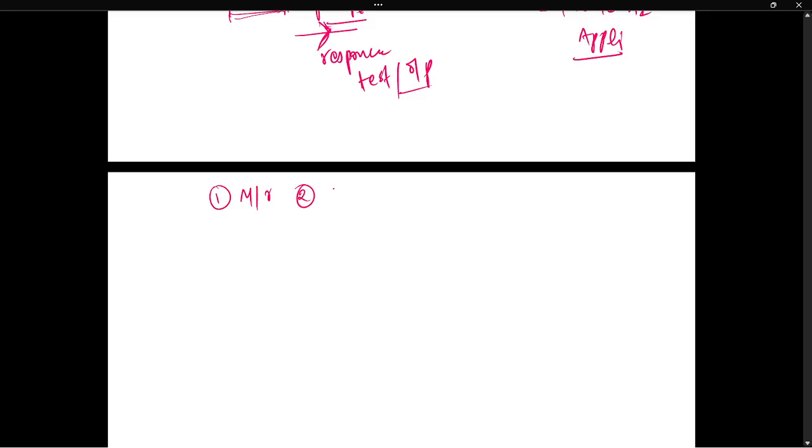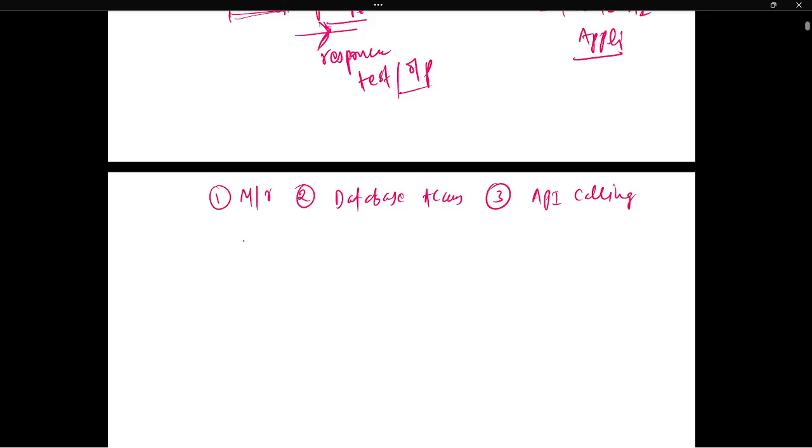Second you need database access for RAG related things. Then we need API calling. Then we need tool use: what work you want to do through the LLM, through agents.